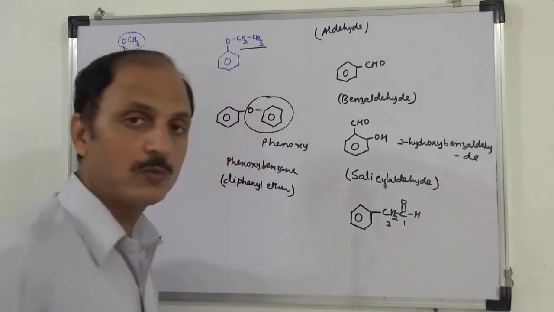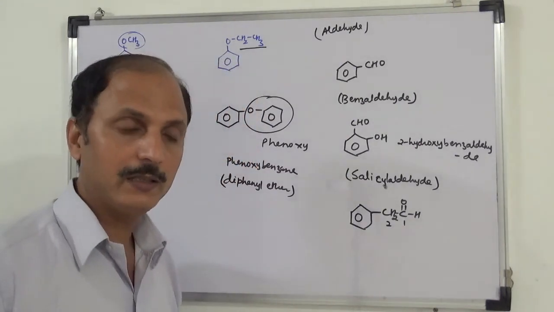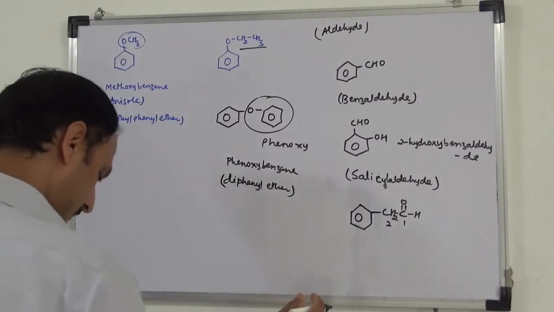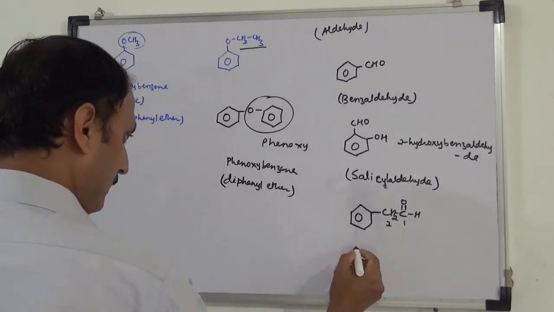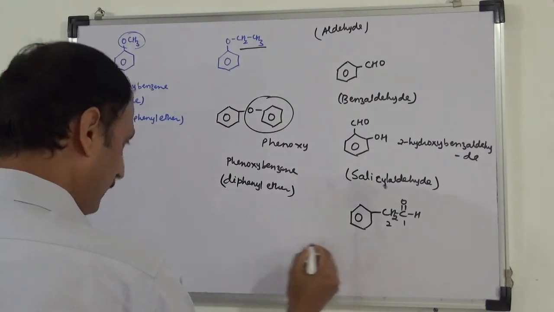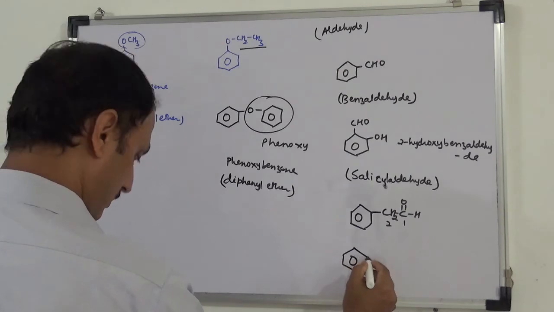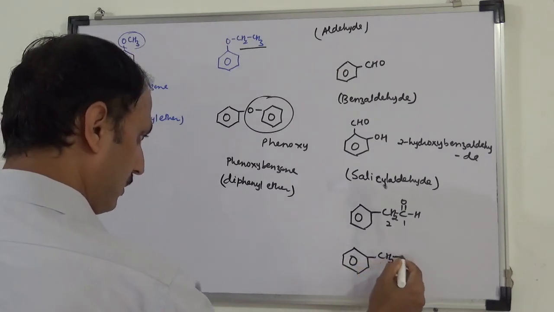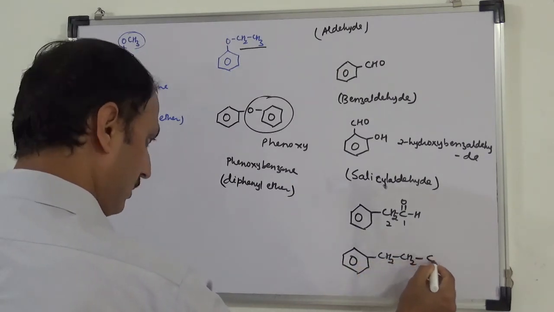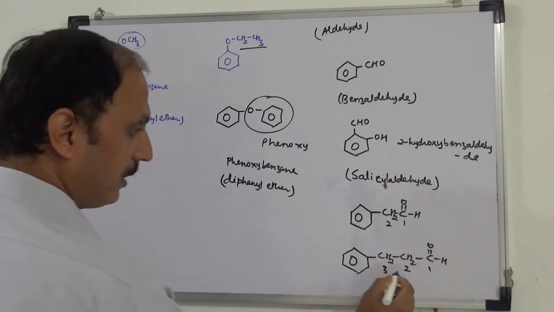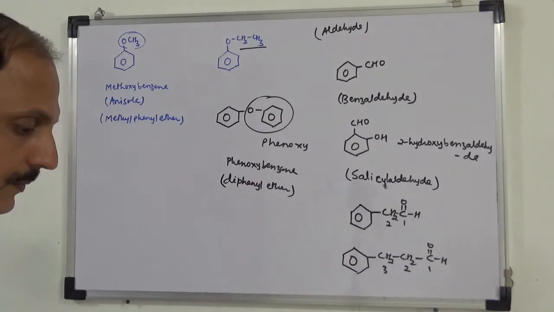So 1, 2. So 2-phenyl ethanol. Try this. One, two, three. So 3-phenyl propanol.